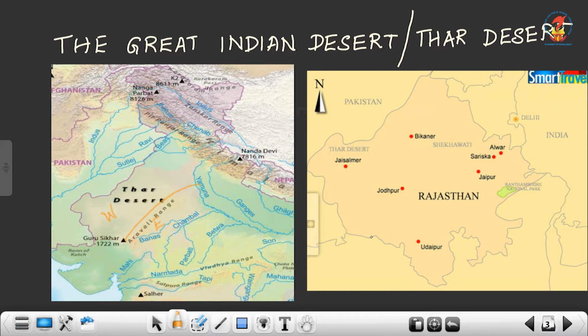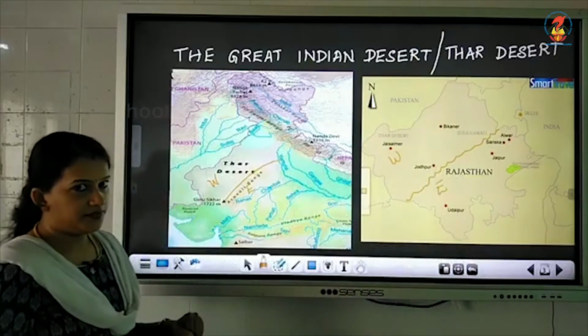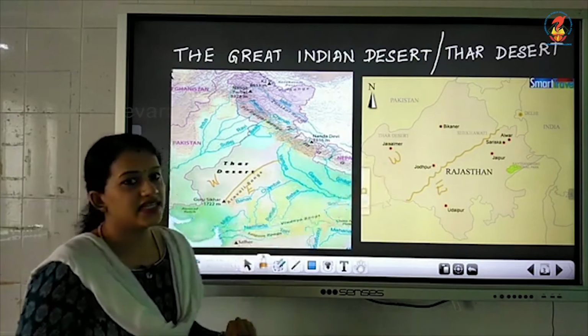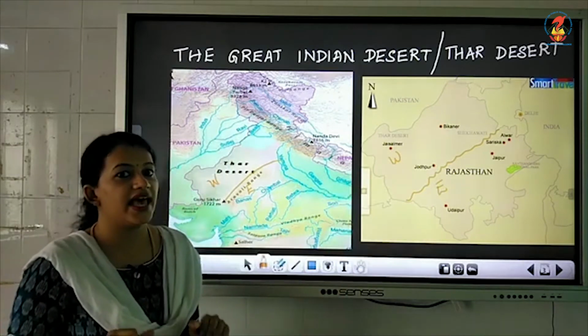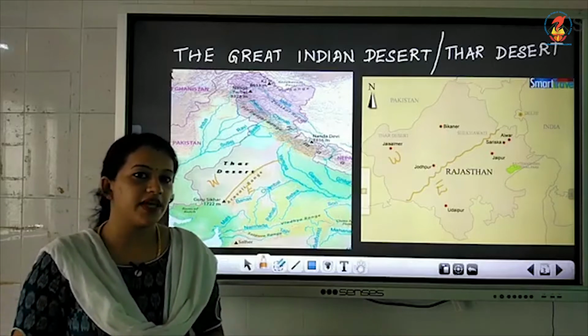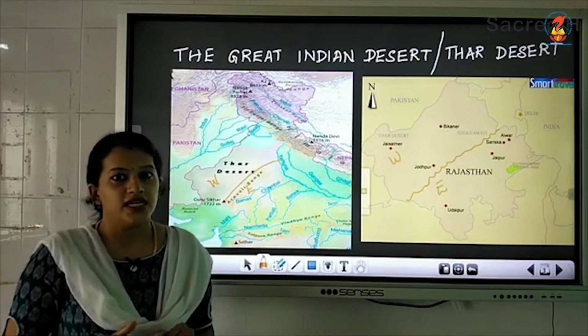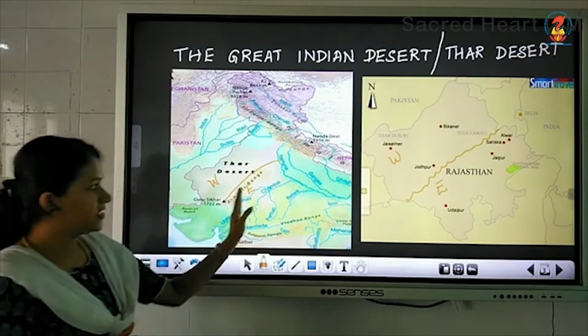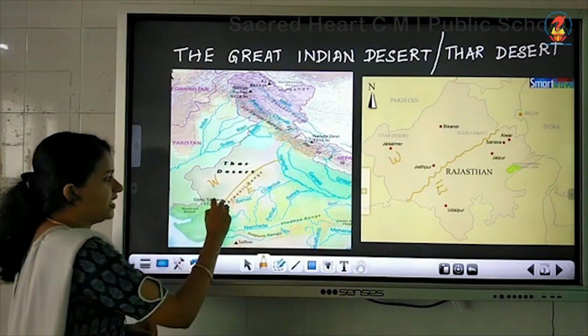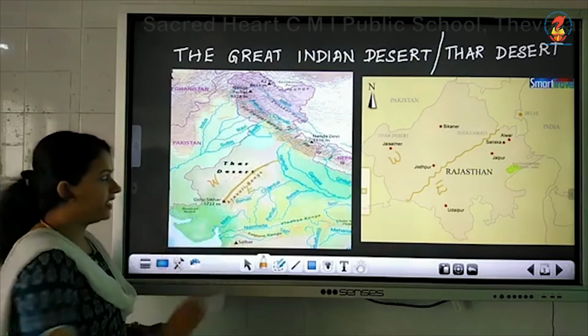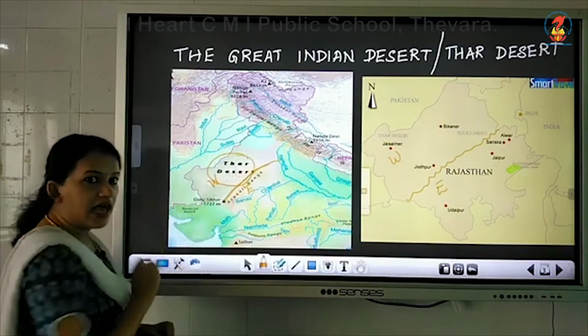So there is the Aravalli mountain range or the Aravalli hills, and this is dividing Rajasthan into the western and eastern region. And this western region is usually very dry and the eastern part of Rajasthan is actually fertile. It is fertile because of the presence of a river. So towards the west of this Aravalli range you can find the Thar Desert.